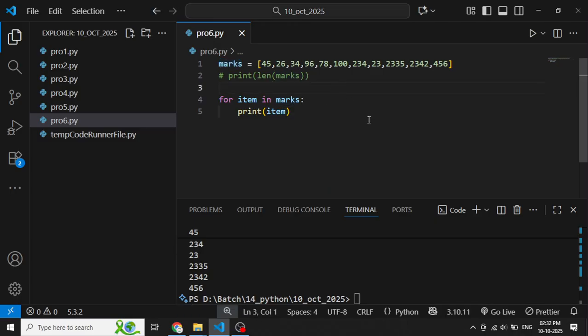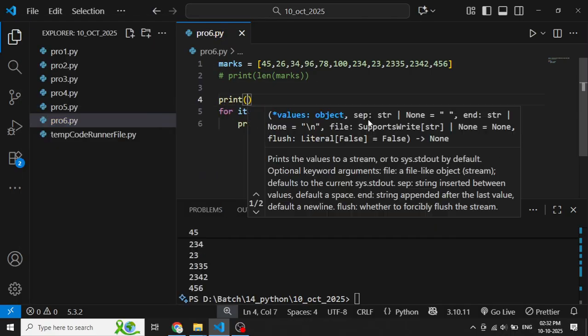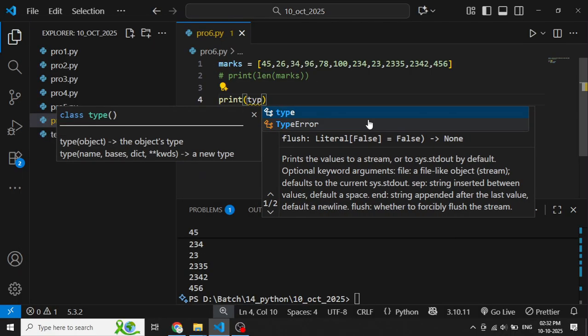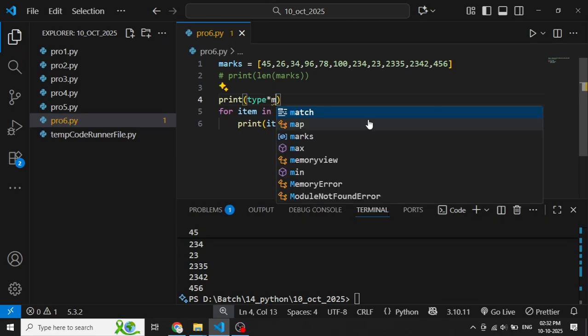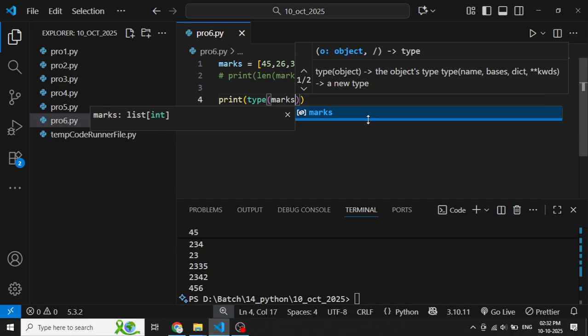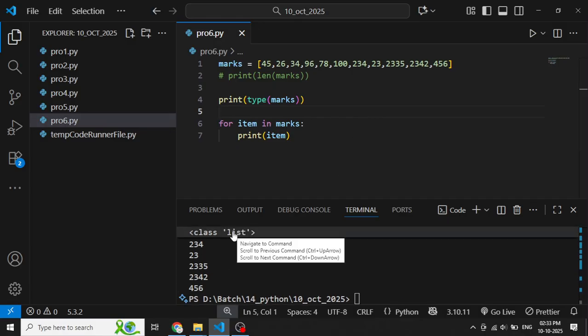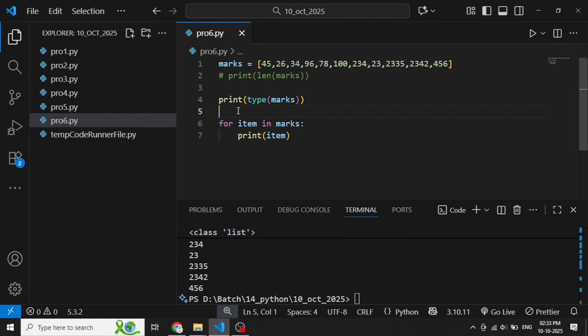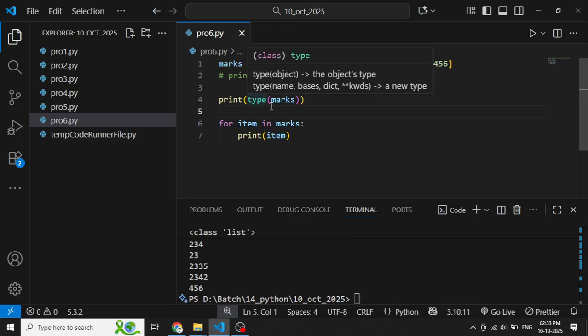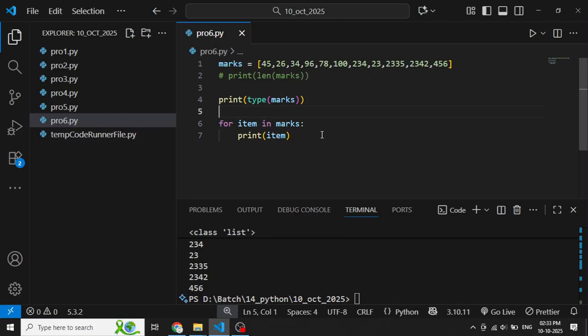If you want to know the type of this, we can pass type with print. So print the type of marks. Clear? I want to know the type of marks. What is this? This is a list, so we will get list as output. Control C 10, and now you can see the output: list, because it's a list. It is a list and we have items in marks. Okay, I think you understand the list.